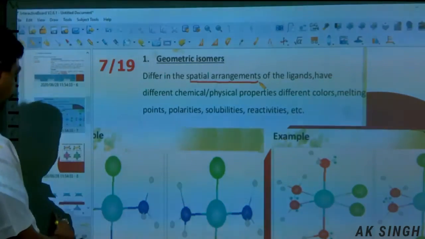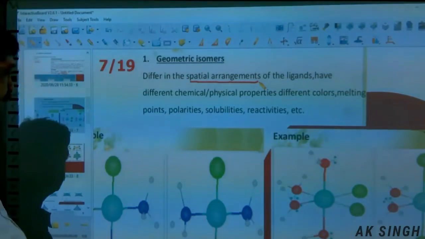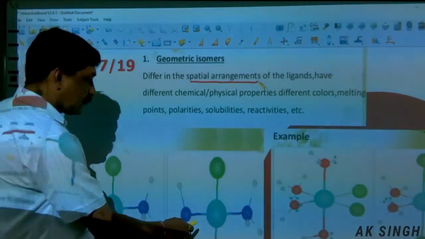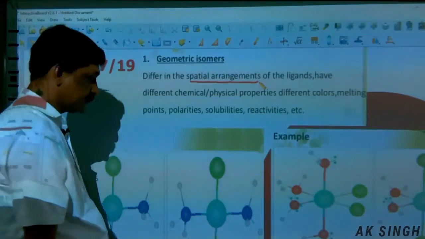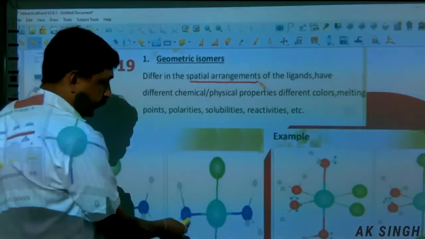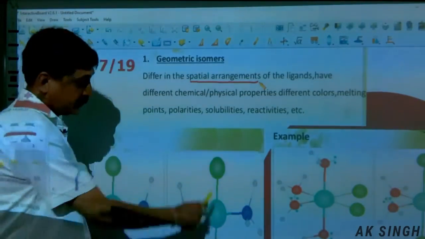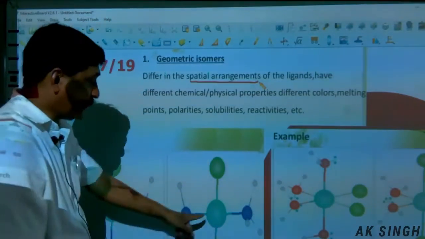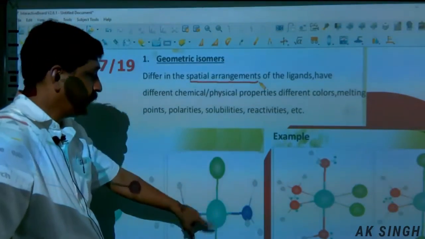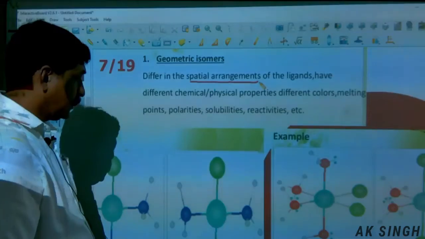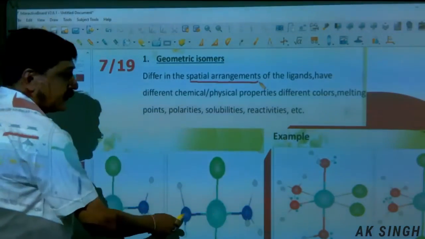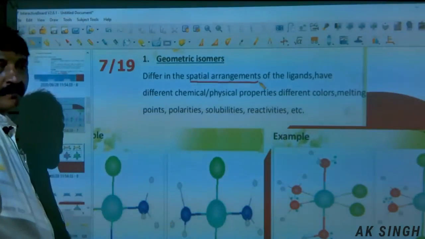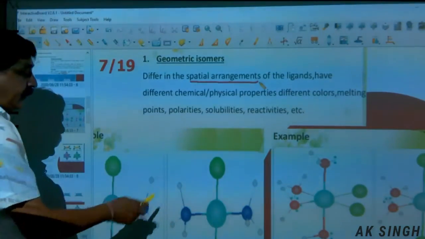Let us take this example. Central metal atom, say Pt, NH3, Cl2, Cl, Cl. So Pt, NH3 twice, Cl twice. The isomer, this is a cross.